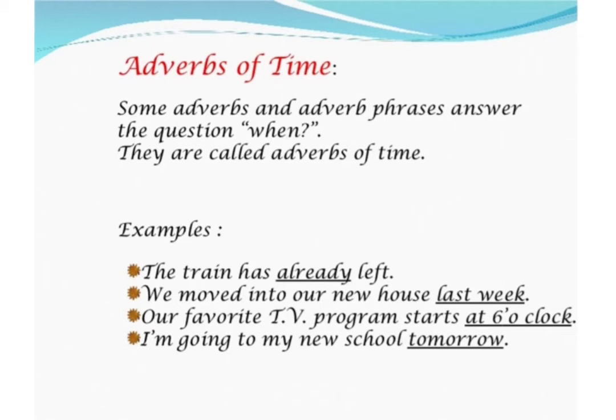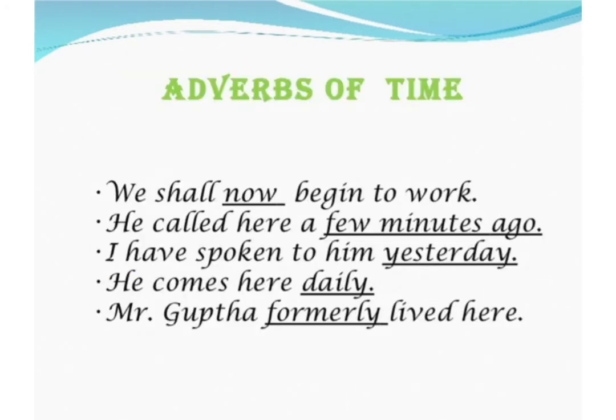Our favorite TV program starts at 6 o'clock. So what is the adverb here? At 6 o'clock. I am going to my new school tomorrow. So what is the adverb here? Tomorrow, because it is telling you the time or when the action will happen. A few more examples. We shall now begin to work. So here what is the adverb? Now, because it is telling you the time or when the action will be done. He called here a few minutes ago. Here the adverb is a few minutes ago.